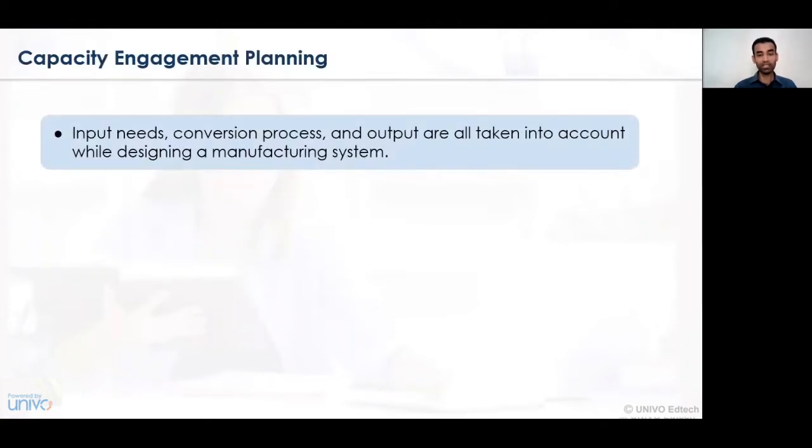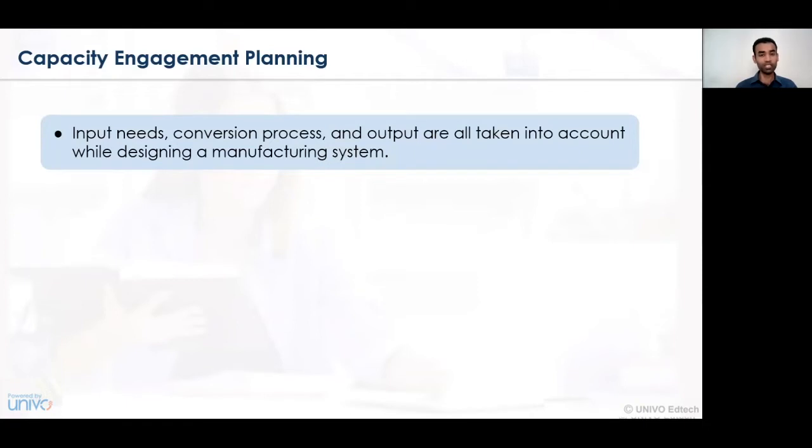Now, let's first understand what we mean by capacity engagement planning. Capacity engagement planning is a concept wherein a series of activities is undertaken at all the departments, in stores or manufacturing or production or sales or finance. Every component is a participant of the organization, be it the labor, a person in a blue collar job, a person on the shop floor, or a salesperson, a representative, a finance assistant, and so on.